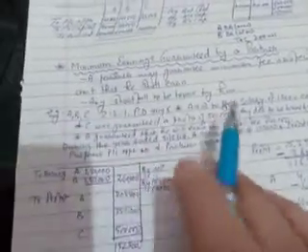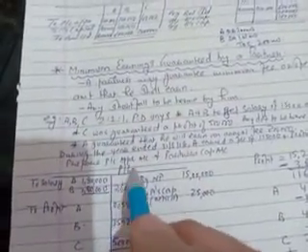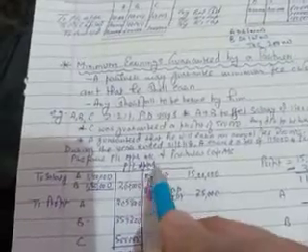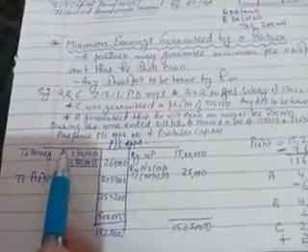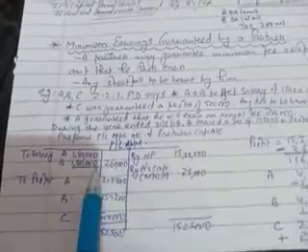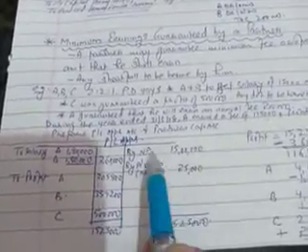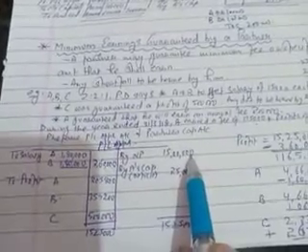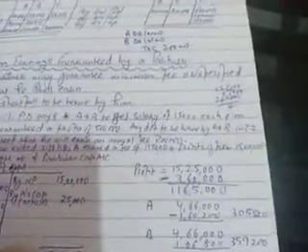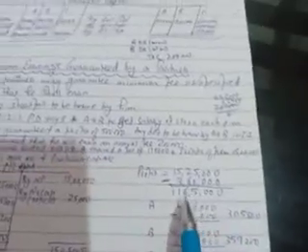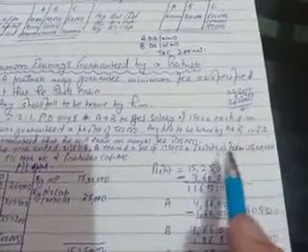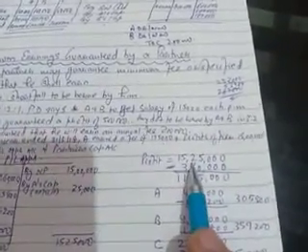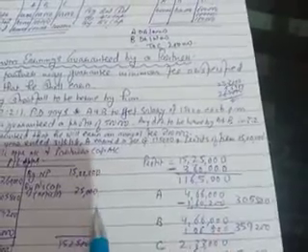So let's see the P&L appropriation account first. Salary 15,000 per month, that means 1,80,000, 1,80,000, 3,60,000. Net profit is 15 lakh. Now let's see how this profit is to be appropriated. Total profit is 15 lakh 25,000.